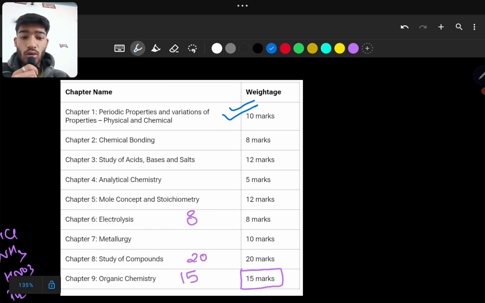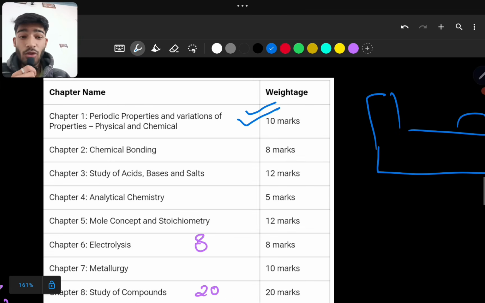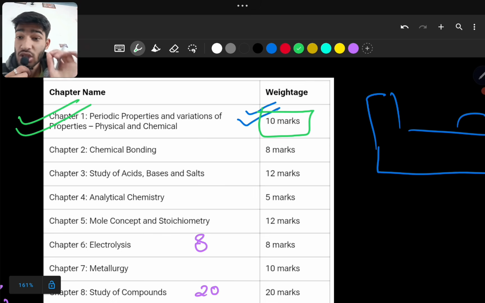You are also given in the paper a part of the periodic table like this. You are given part of the periodic table and then you have to do certain questions on it. So a 10-mark question is guaranteed from it, and it's a very easy chapter where you can score 10 marks. This is a very easy chapter which you need to study. It's compulsory according to me.